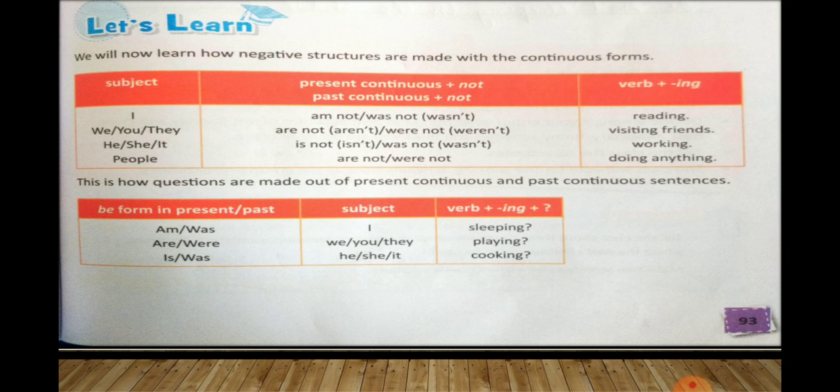So when we are framing a question, the be form will be at the first, then comes the subject, then the verb and ing. Okay, and when we talk about the negative, first will be the subject, then the present continuous plus not, plus verb and ing.